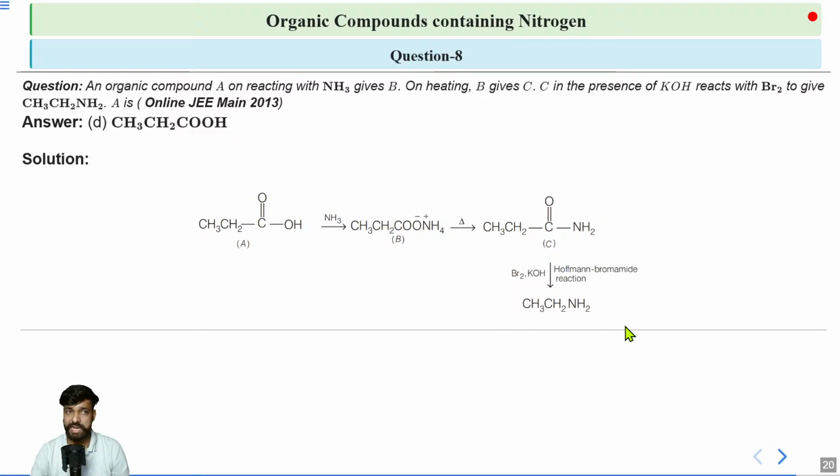Now I told you that you can get the answer if you start it from the end part. How? So first of all, from here what you can get is the corresponding amide, which is CH3CH2CONH2. Then on heating, if you are removing one water, on moving backward you will add one H2O, and that is only possible if you are starting it from the carboxylic acid. So you will get an idea once you start it from the end, because the compound's composition is somewhat given in the end part.